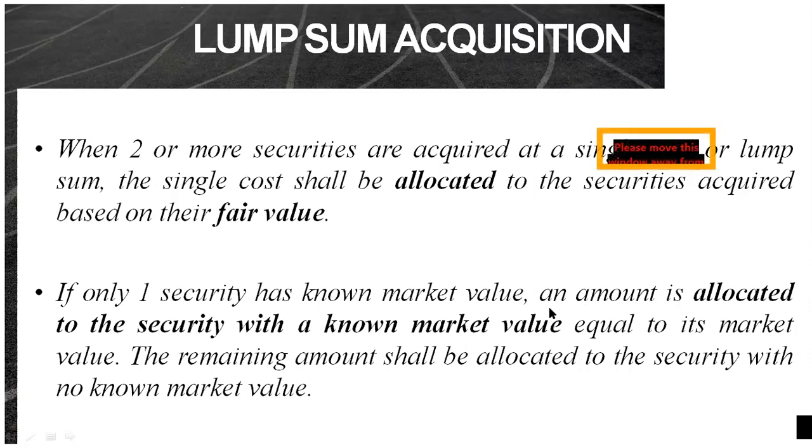So ang meron lang market value is yung security 1. So security 1, for example, has a market value of 60,000. So yung 60,000 na yun, unahin na nating allocate yan kay security 1. So yung sobrang 40,000, by default, yung residual na yun, ay mapupunta na lahat kay security number 2.